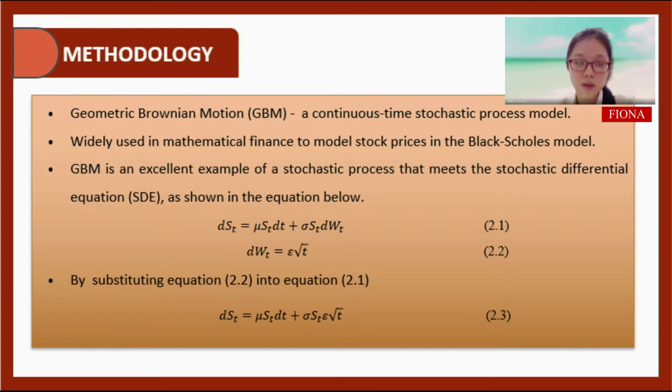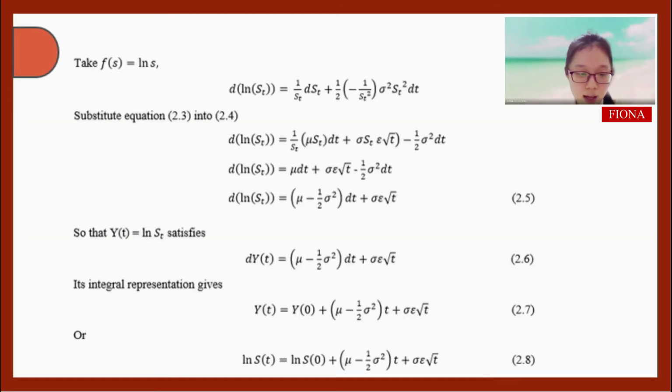WT is the Wiener process. So for the second equation, dWT is equal to epsilon times the square root of dt. By substituting equation 2.2 into equation 2.1, we get equation 2.3 as shown below. First, we take F(S) equals ln S, then we get equation 2.4, and then we substitute equation 2.3 into equation 2.4, and after simplifying, we get equation 2.5.